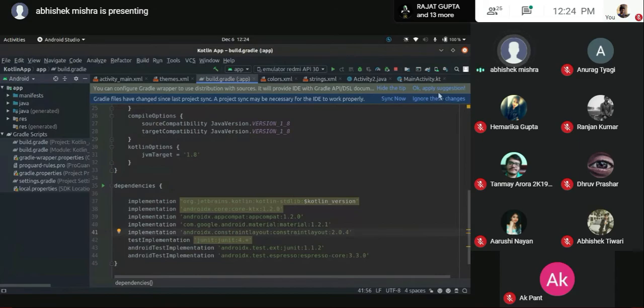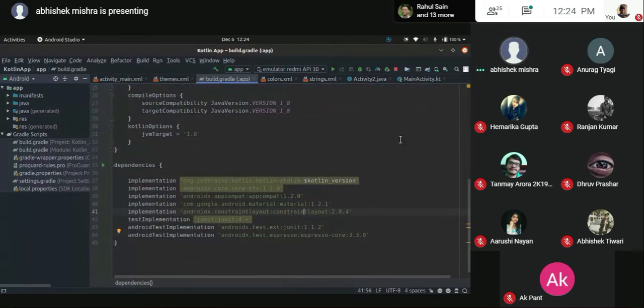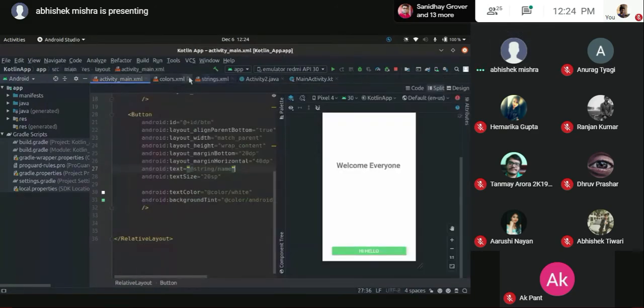Now syncing will basically download that library for me and add it to my project so that I can use it. These are the basic things, and just a second, I'll go for ignore these changes. And if you have synced, it will reflect the changes. If not, it won't. As simple as that.